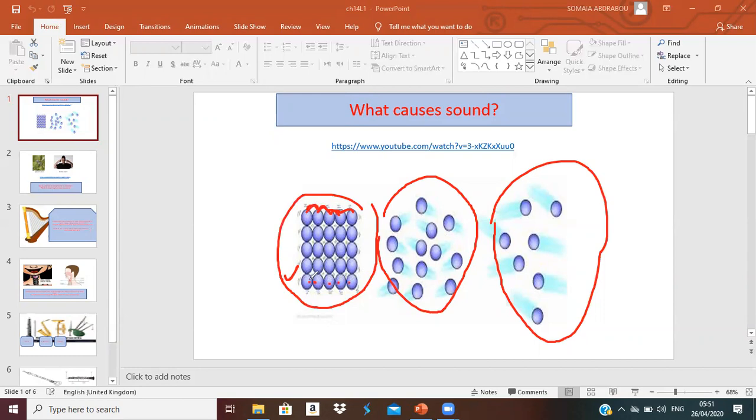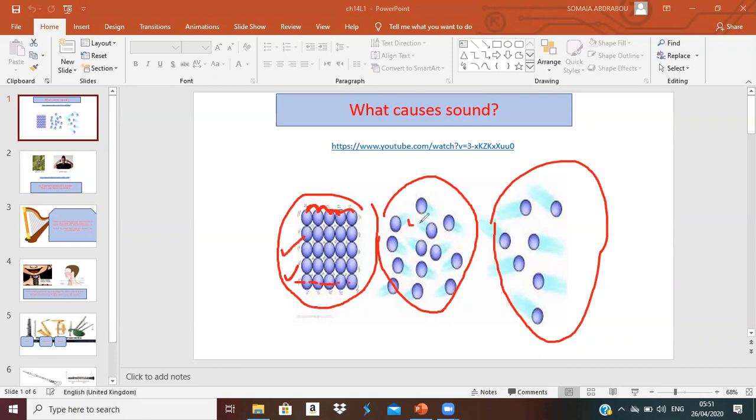So it will be easy: when the first particle vibrates, it will make the second one vibrate, then the third one, the fourth one, until it reaches the last particle. Because they are beside each other tightly, they make the sound travel through them easily. So the first matter that makes sound travel fastest is solid.